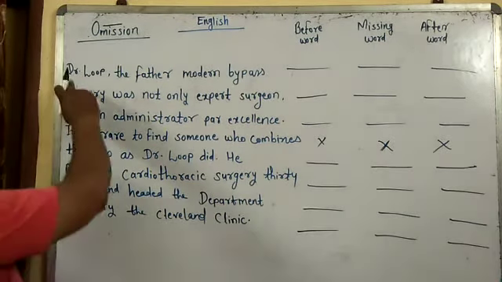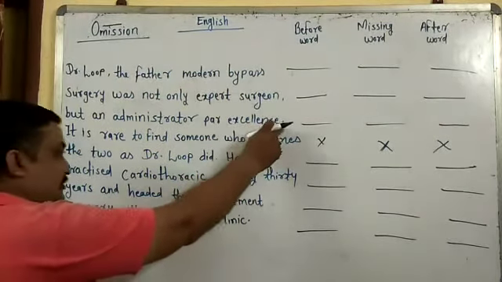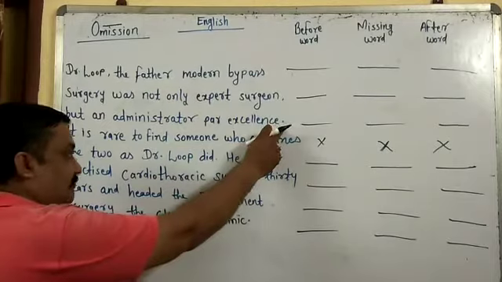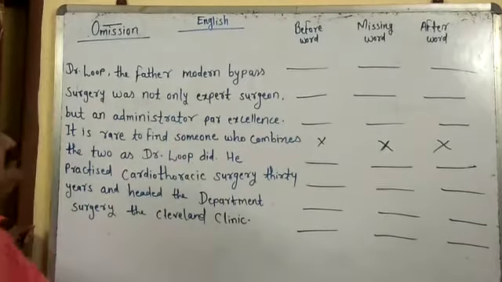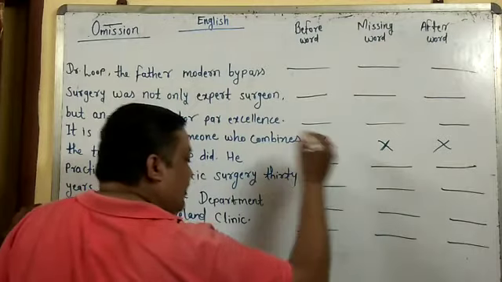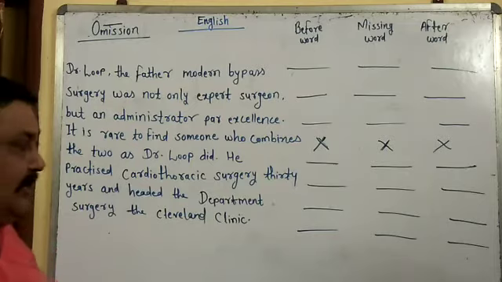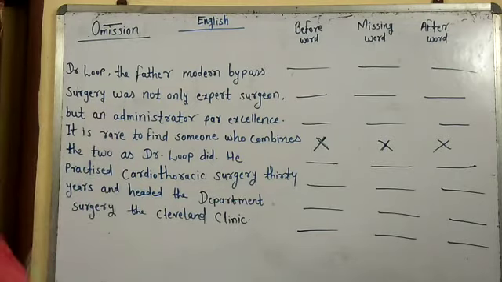What happens? It always starts with a subject and ends with a full stop. This is going to happen in 3 lines, and in each line there is a missing word. If there is a cross sign like this, it means there is no missing word. That is a complete meaningful line. We are starting with the first one.